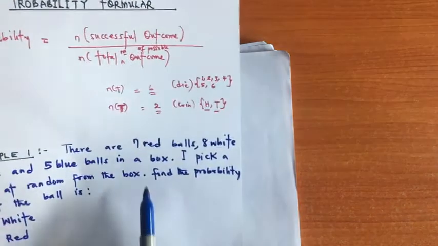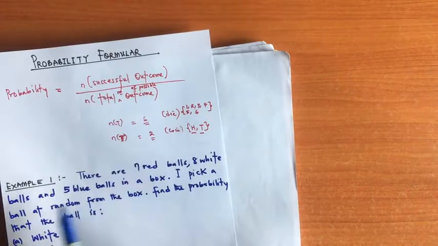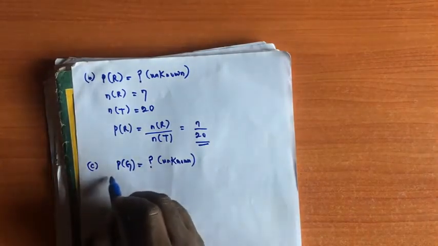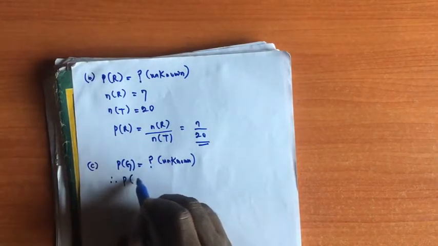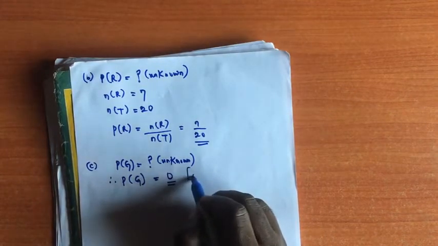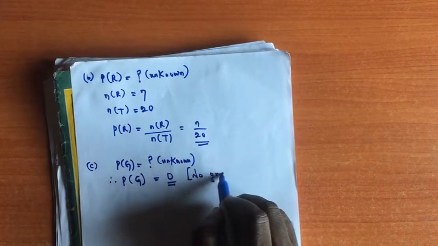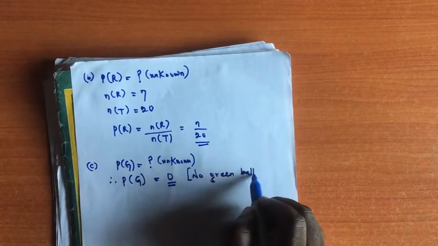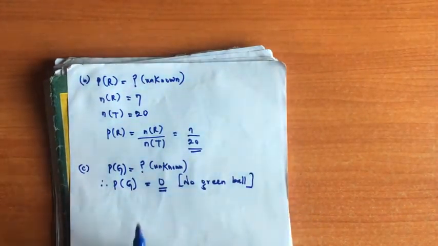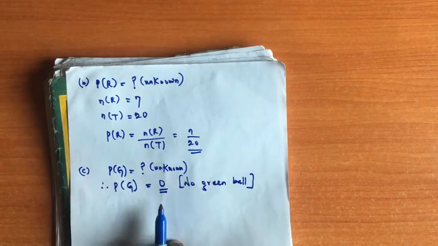We have the red, the white, and the blue. So we don't have any green ball inside the box. We can conclude that the probability of selecting a green ball will be equal to 0. Why? No green ball. The only colors we have there are red, white, and blue.